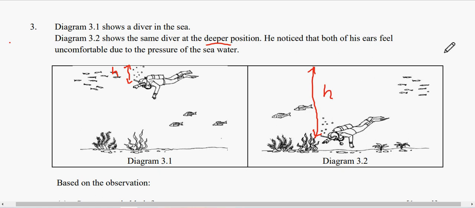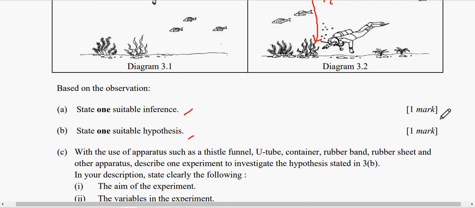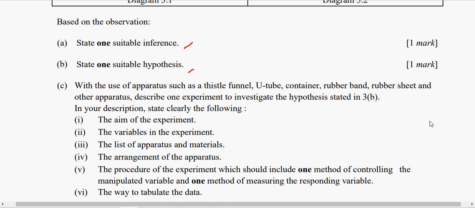Then he noticed that both his ears feel uncomfortable, meaning they feel painful, due to the pressure of the seawater. So from that observation, you need to come up with an inference and hypothesis. Then using apparatus such as siphon, U-tube, container, rubber band, rubber sheet, and other apparatus, describe one experiment to investigate the hypothesis that you already stated just now.